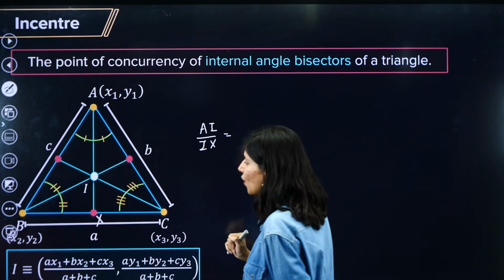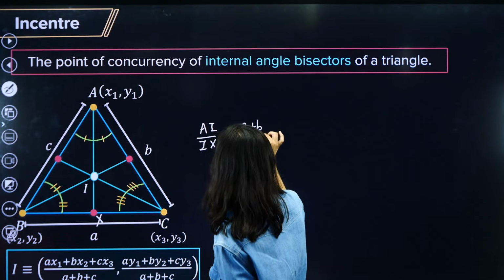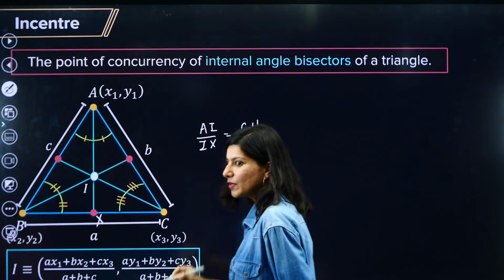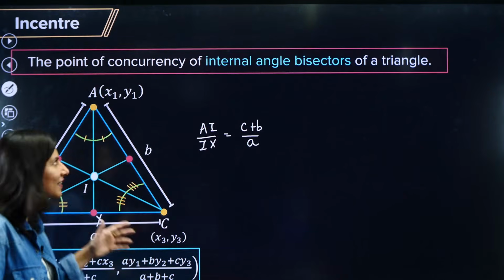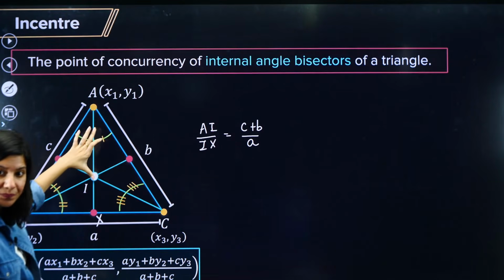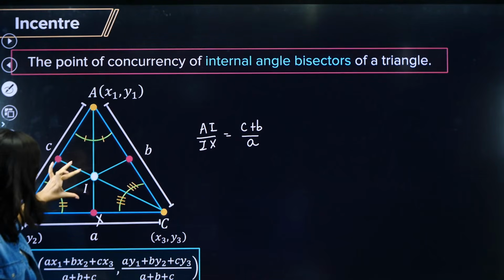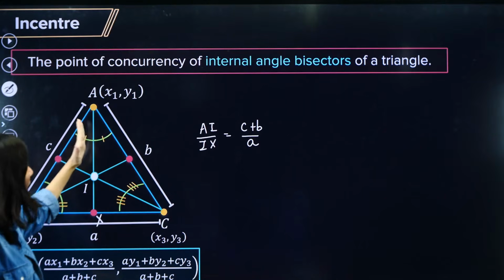So AI upon IX will be nothing but (c + b) upon a. Now you must be like, ma'am, hold on, how are you even getting it? How will we remember it? So let me tell you that actually AI upon IX is (c + b) upon a. So how are we getting it?